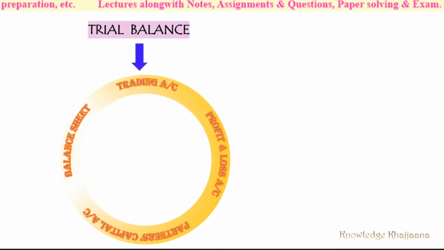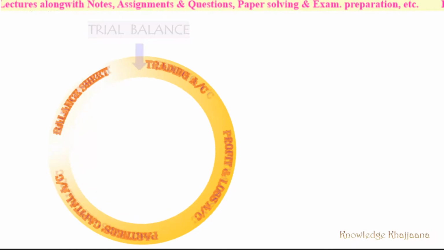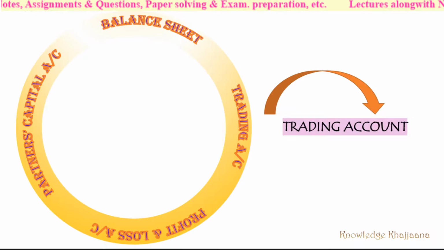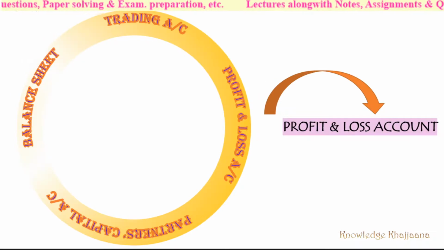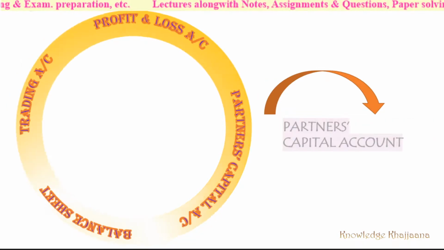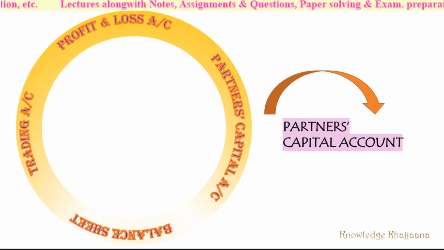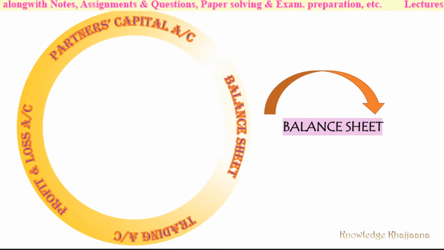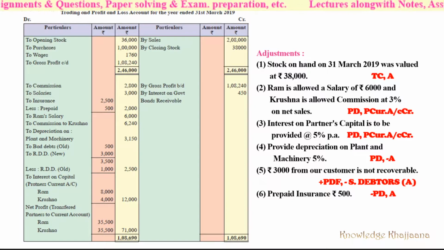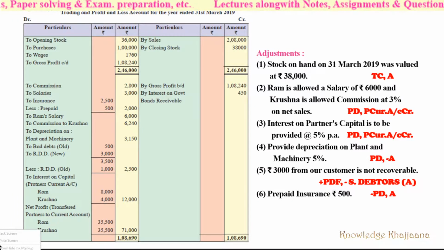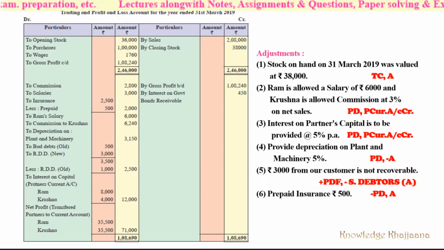Now let's start with making the trading account, profit and loss account, partners capital account, and balance sheet. Now let's start.